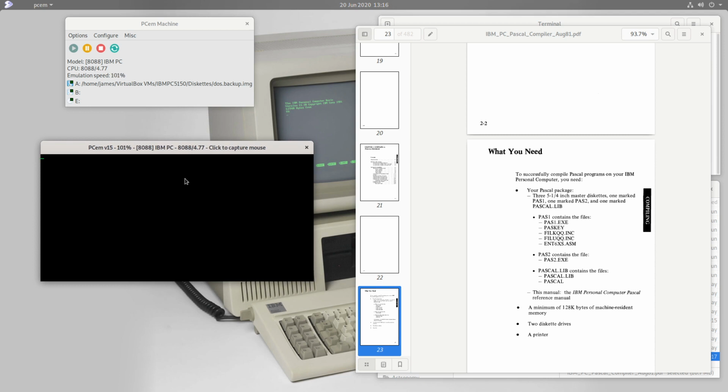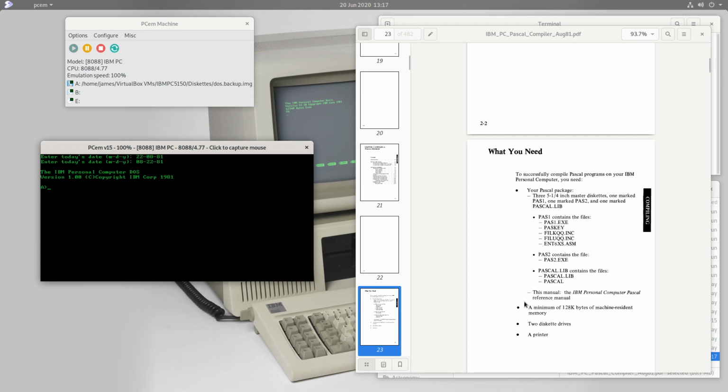And here's our computer booting into the disk operating system. Once again, it probably doesn't support 21st century dates, so we'll just invent some date. Let's say it's 22nd of August 1981. It doesn't like that because we need to write it in American format. And there we go. Okay, now let's have a look at these 3 diskettes.